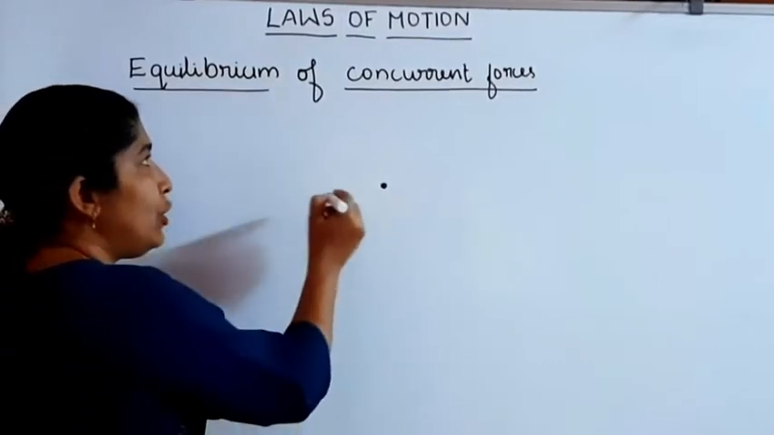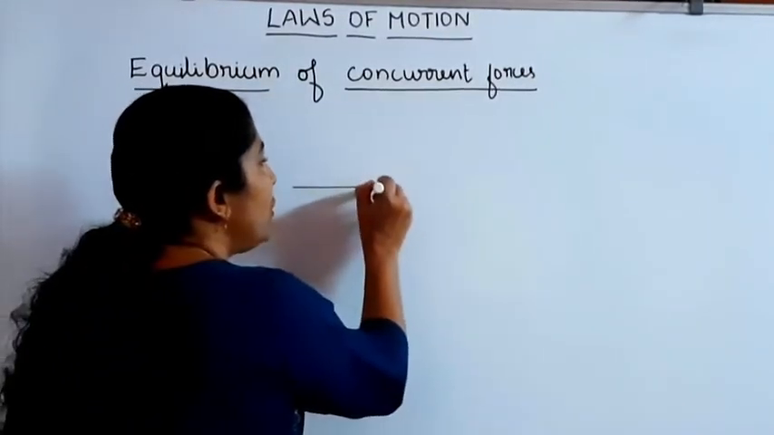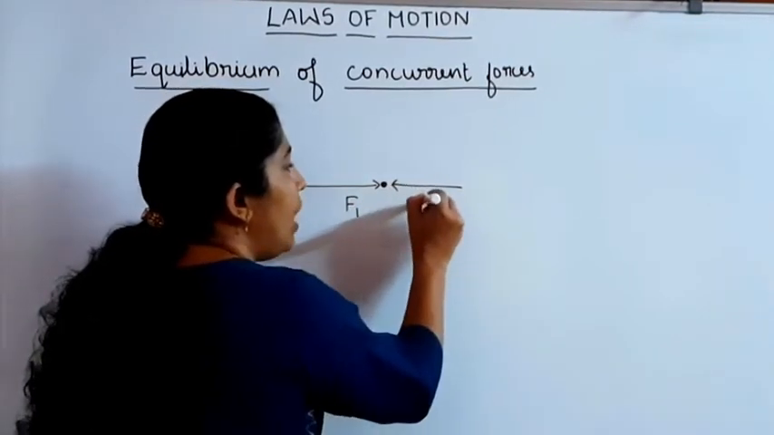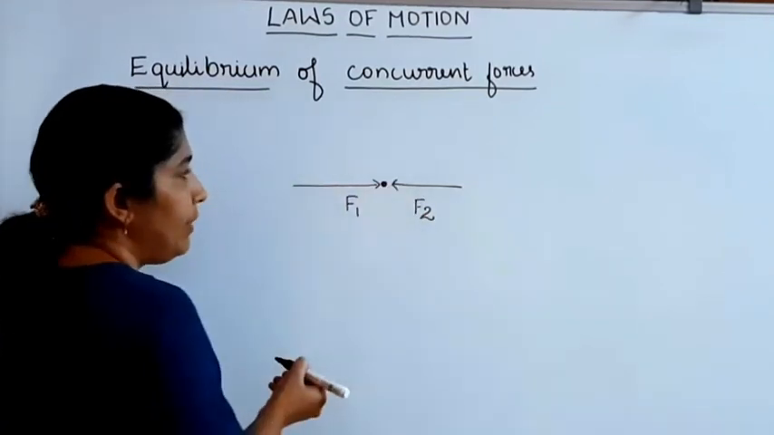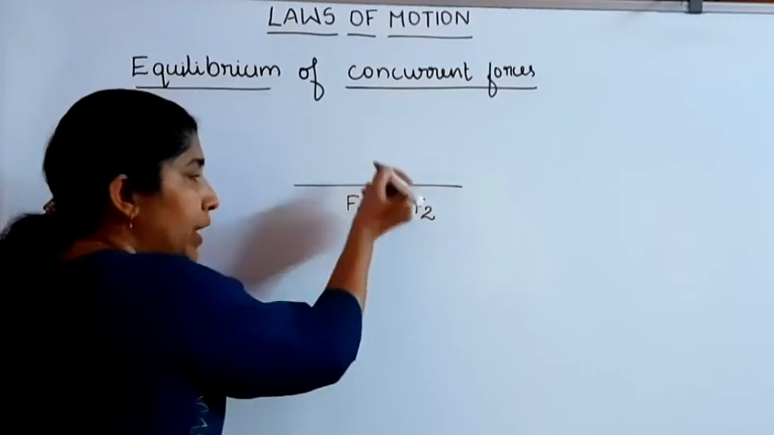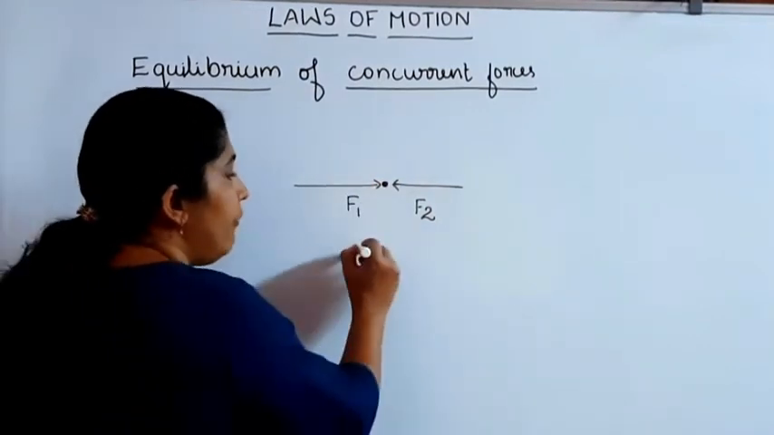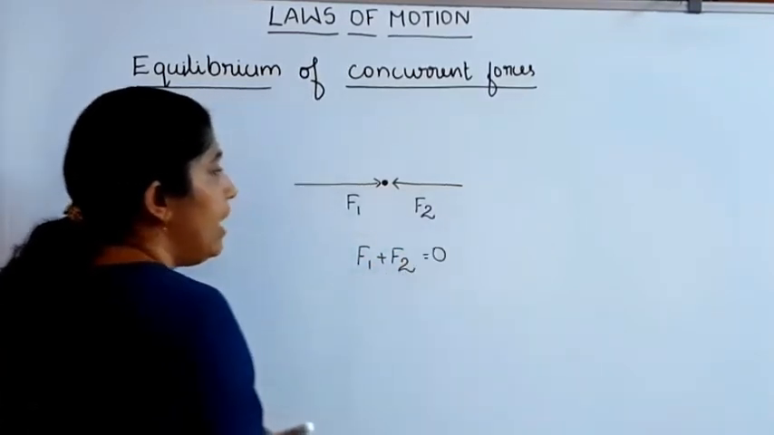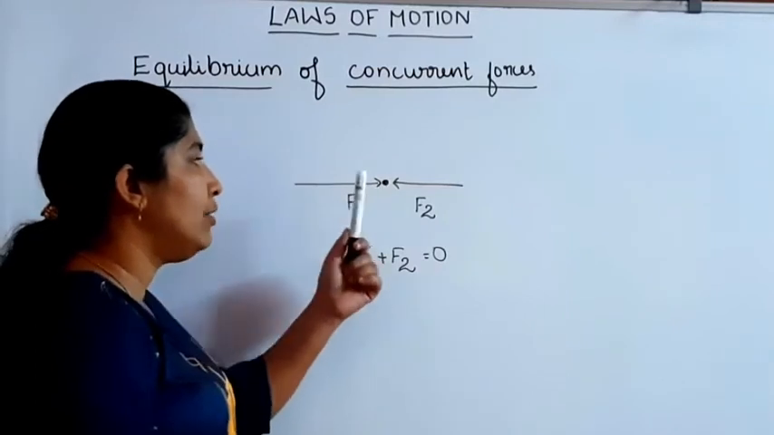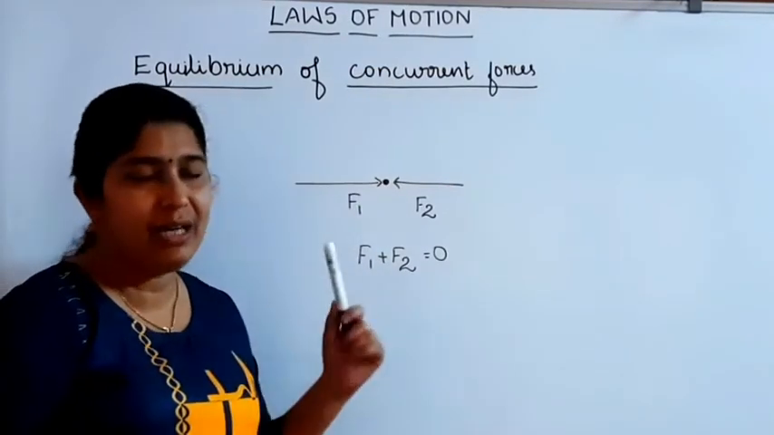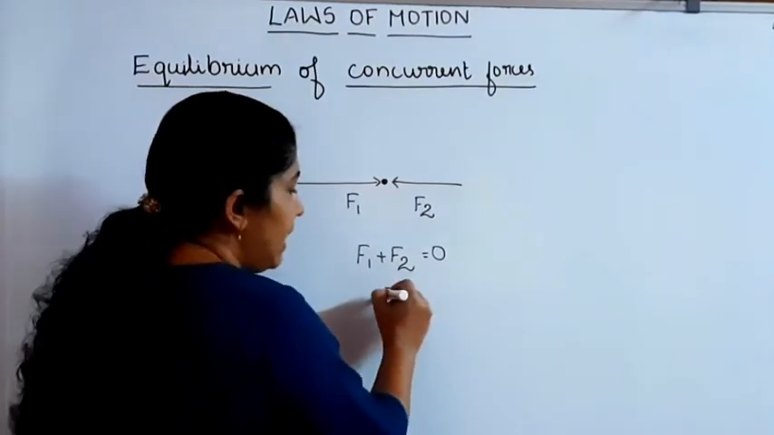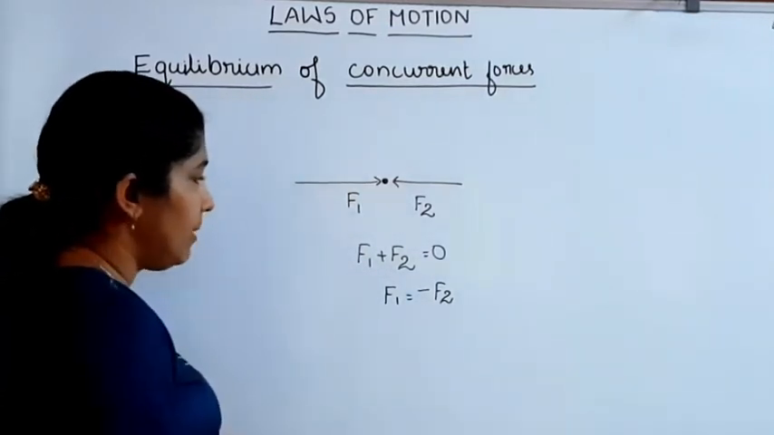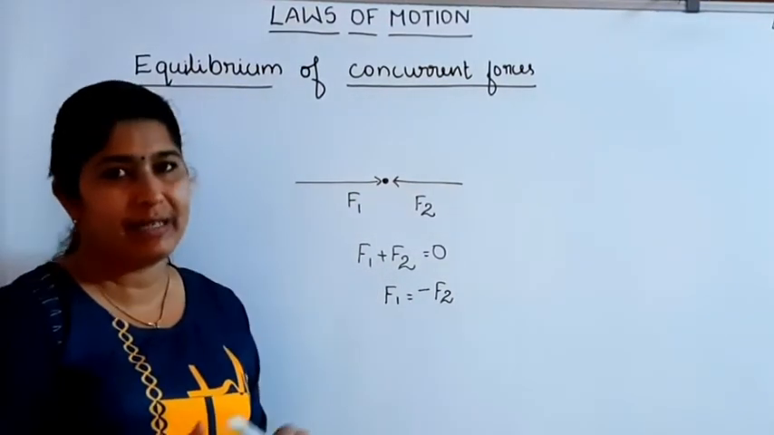And these forces are said to be in equilibrium when the net force acting on the body is equal to 0. If F1 and F2 are the two forces acting on this body, then the point is said to be in equilibrium when F1 plus F2 is equal to 0. If the net force acting on the body is equal to 0, then the system is said to be in equilibrium. In this case, we can say that F1 is equal to minus F2. These two forces have the same magnitude but opposite direction.